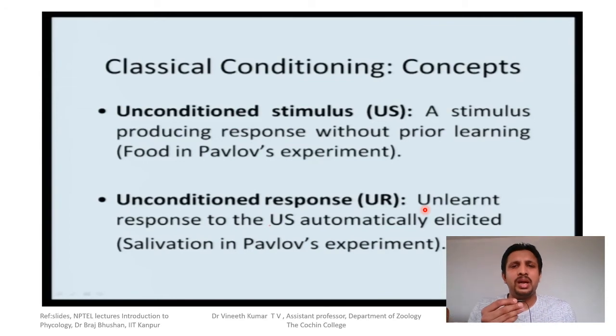So the concepts coming under classical conditioning we discussed earlier. One is the unconditioned stimulus, which is US, a stimulus which produces a response without prior learning, as I mentioned, an involuntary stimulus, the sight of the food. An unconditioned response is unlearned. Nobody made us learn to salivate at the sight of food. No animal is taught to salivate at the sight of food. That is a natural physiological process in the body, automatically elicited, salivation in Pavlov's experiment.